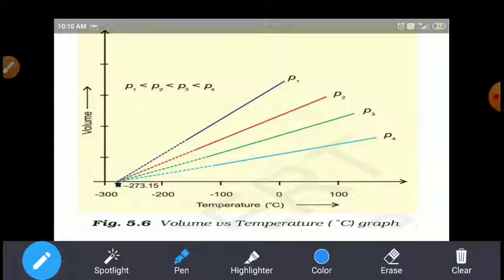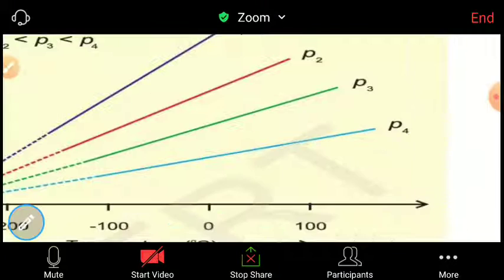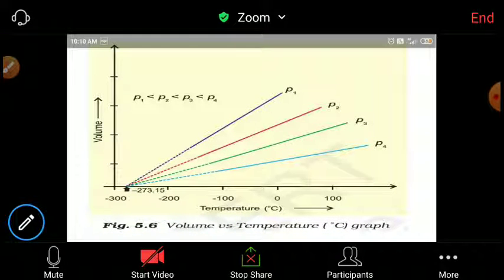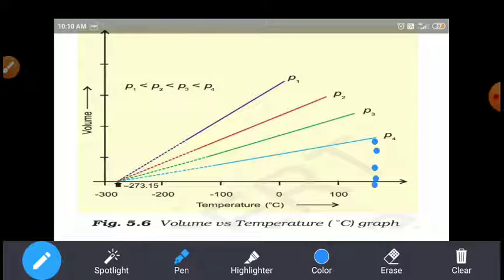When we conduct the experiment at temperatures above 100 degrees Celsius, the volume is fixed.